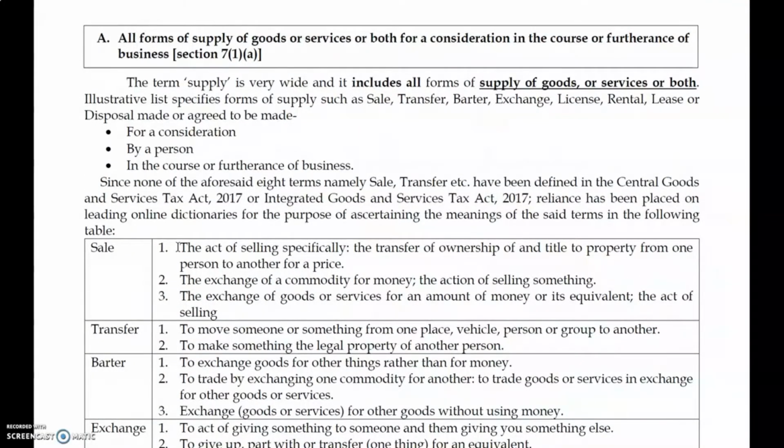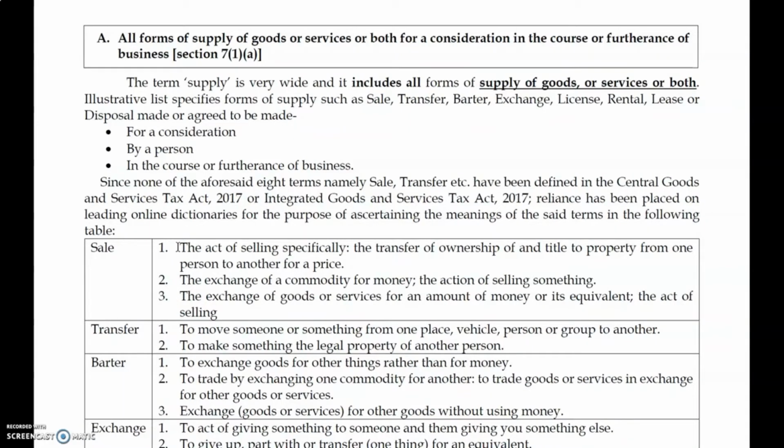See, there are 3 important points. It's a tri-party definition. All forms of supply of goods or services. Goods or services, the definition has already been explained. For a consideration, the meaning of consideration is explained already. The consideration is divided into 2 things. One is monetary consideration, the second is non-monetary consideration. In the course or furtherance of business, just now we have discussed that point. So the term supply is very wide and includes all forms of supply of goods or services or both.